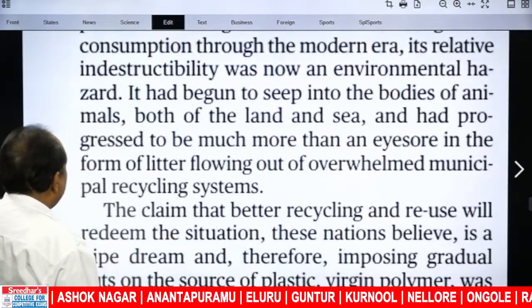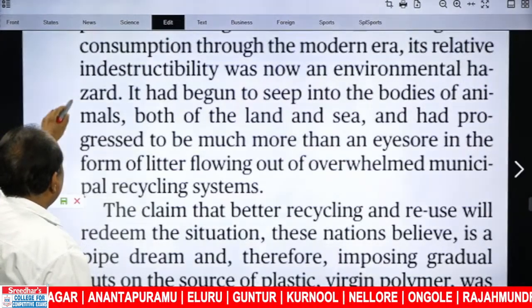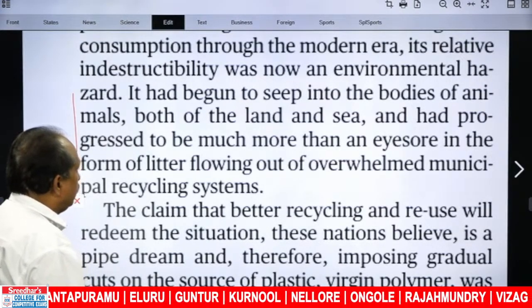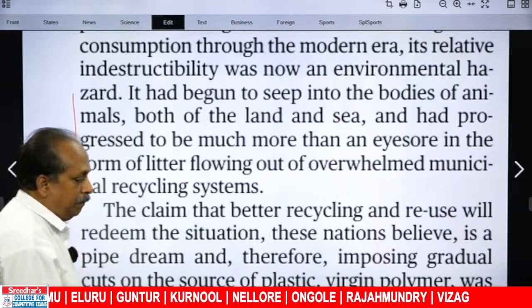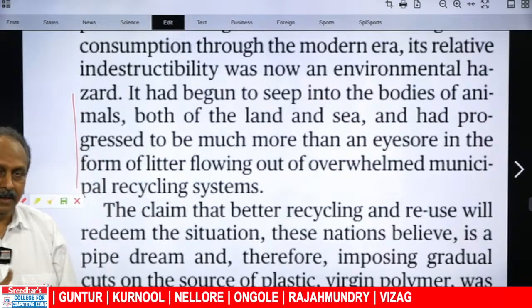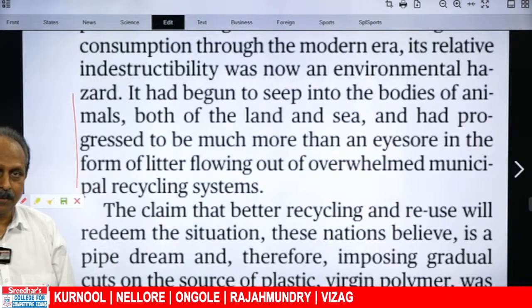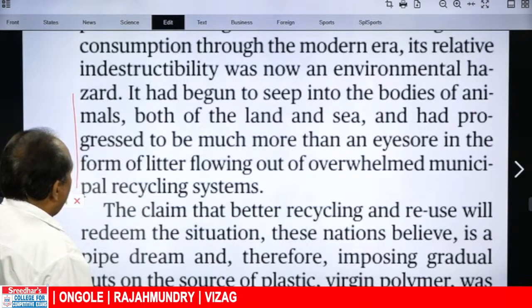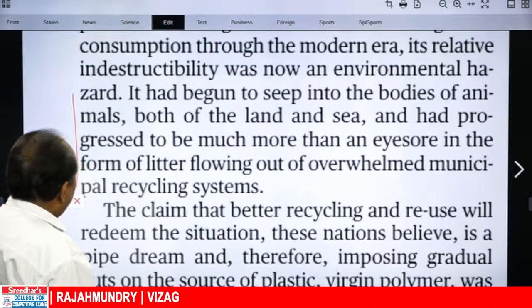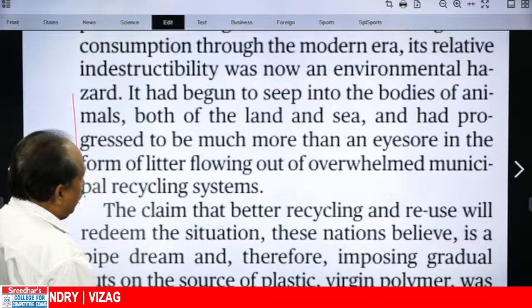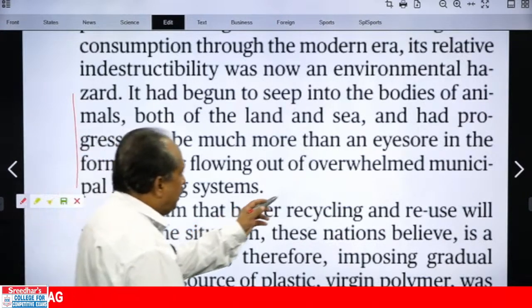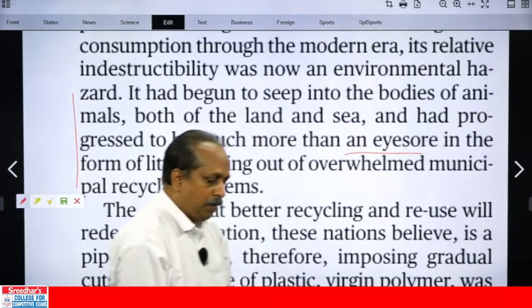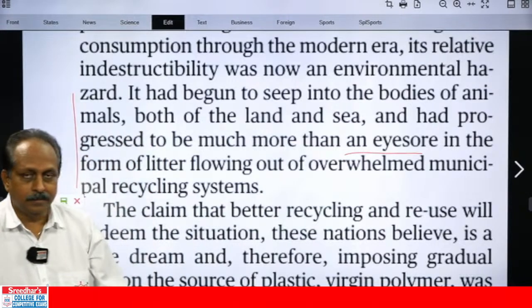The writer tells us how it has become a problem. This justifies that statement. It had begun, began, begun. Here it had begun. It is in past perfect tense. It had begun to seep into the bodies of animals, both of the land and sea, and had progressed to be much more than an eyesore. Initially, we thought an eyesore. Plastic everywhere, eyesore we thought.